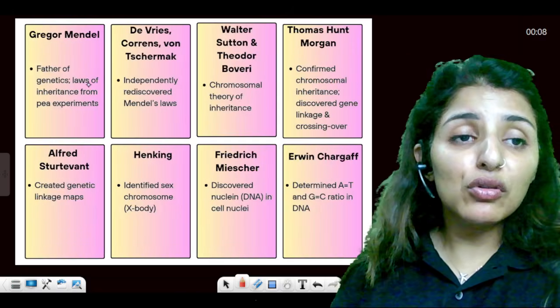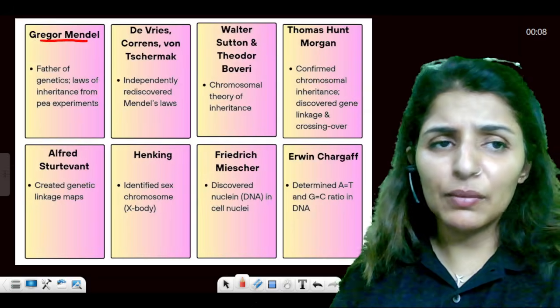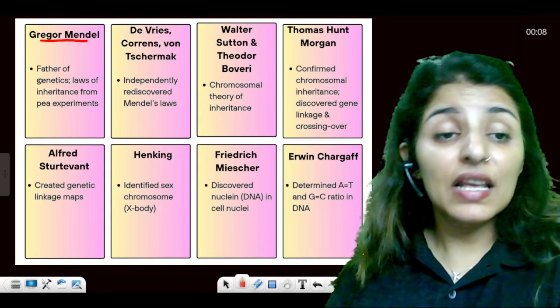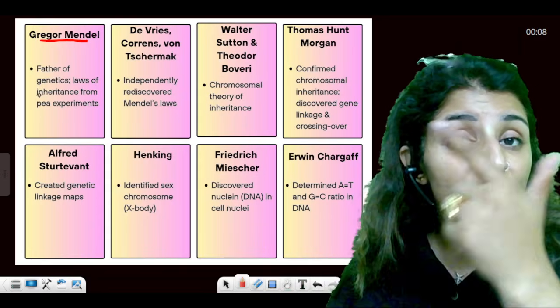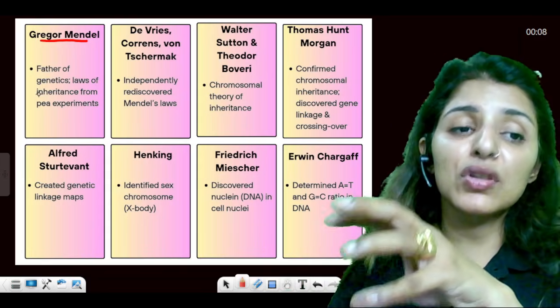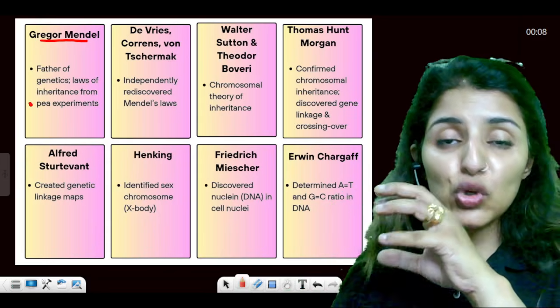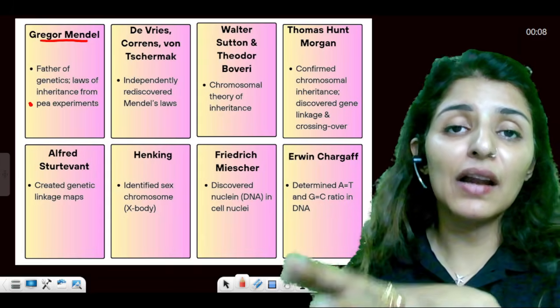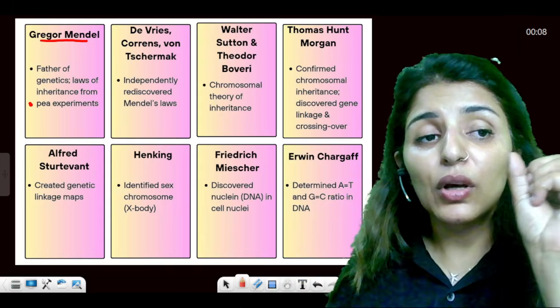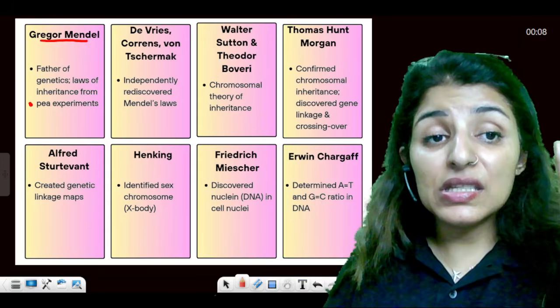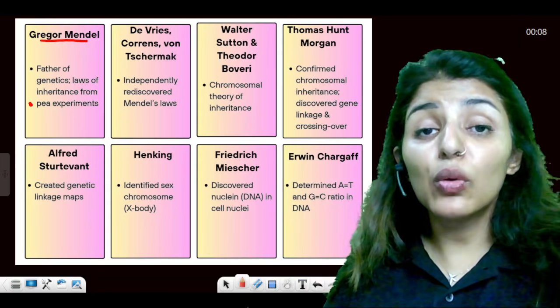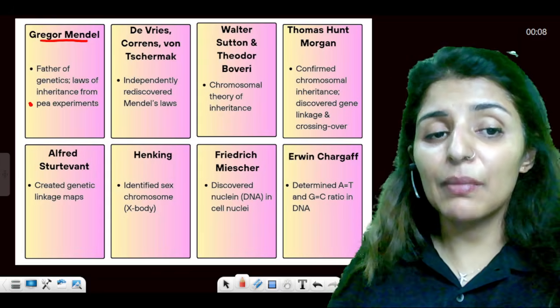Now, moving on to Gregor Johann Mendel. Who doesn't know him? Mendel is the father of genetics. He studied monohybrid cross, dihybrid cross, and gave us laws of inheritance. And the plant he chose for his experiments was pea plant, that is Pisum sativum. Now, after Mendel's death, it was De Vries, Correns, and Tschermak who independently rediscovered Mendel's work.